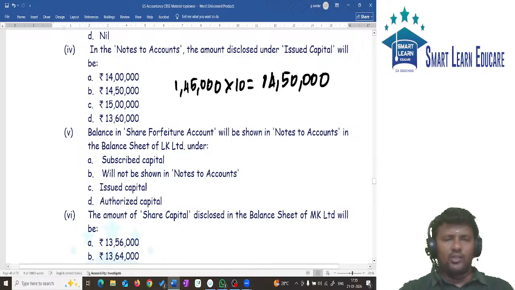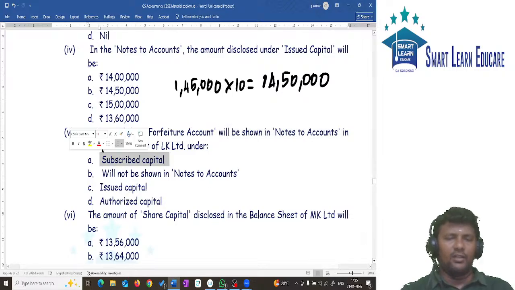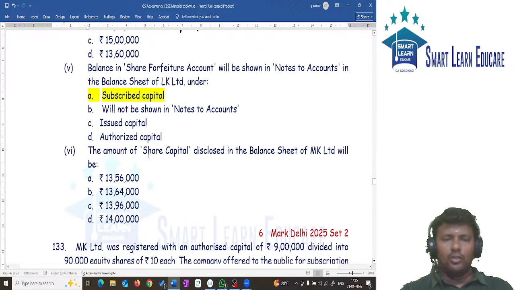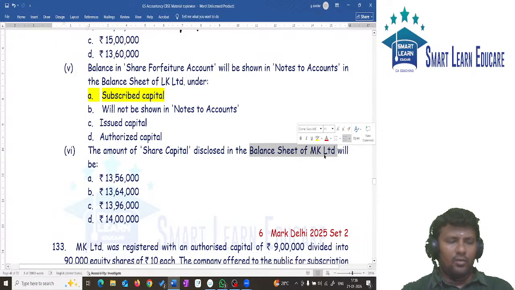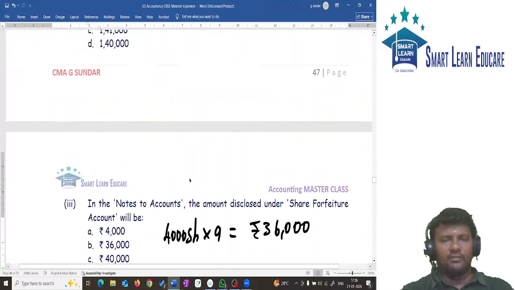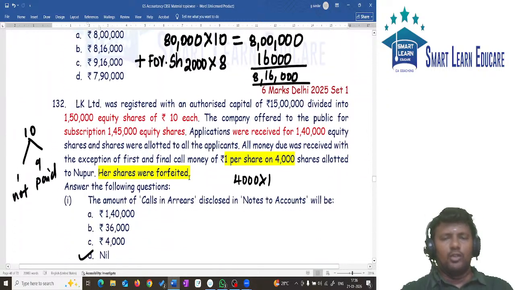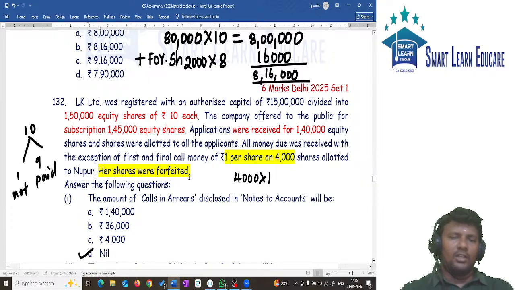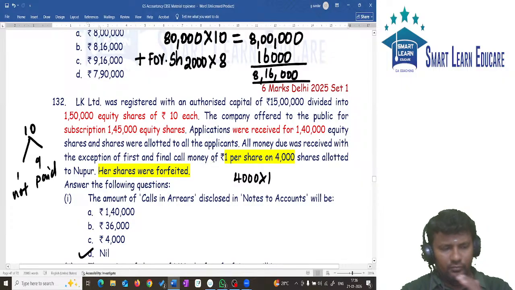That's all. Last one, same question repeated. Balance in share forfeiture, which will be shown in notes to accounts, will be nil. Capital, subscribed capital. What is the amount of share capital to be disclosed in the balance sheet? They are asking. It is like the last question, try it.